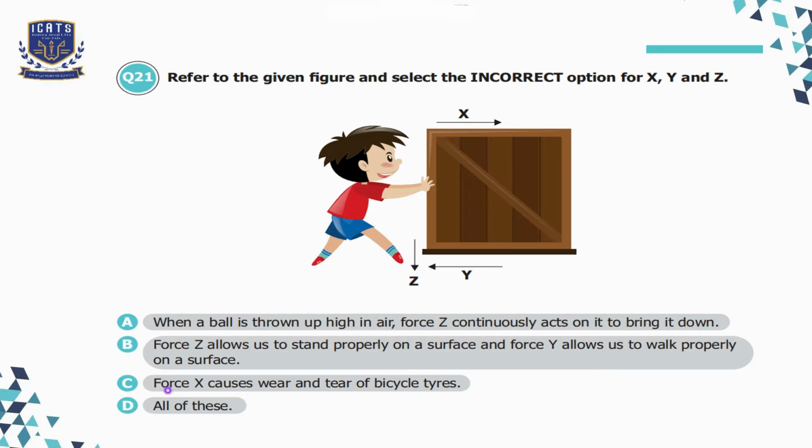Now, option C is force X causes wear and tear of bicycle tires. So, force X is an applied force, not friction, whereas the friction, that is force Y here, causes the wear and tear of the tires. So, option C is the incorrect option.